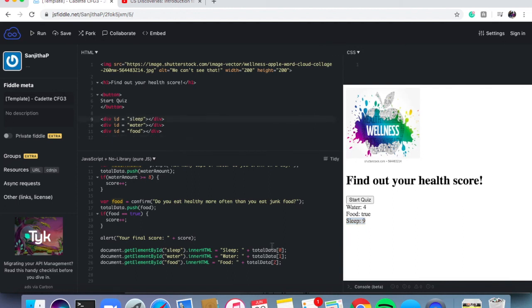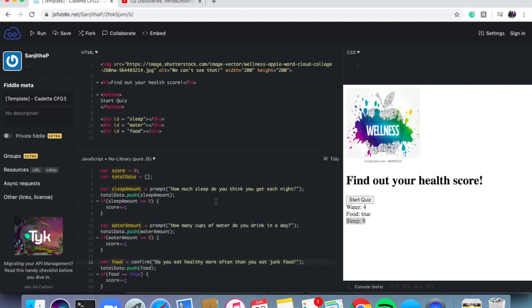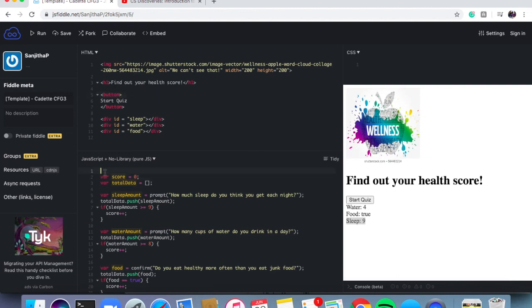All right, but this is looking really good. Last thing we need to do is have these prompt boxes only appear when I click on Start Quiz, right? Now, that's when we come back to our button. We're going to, first of all, say all of this needs to be inside of a function of its own, a mini set of instructions. And then, the nice thing with functions is they don't run unless we tell them to, right?